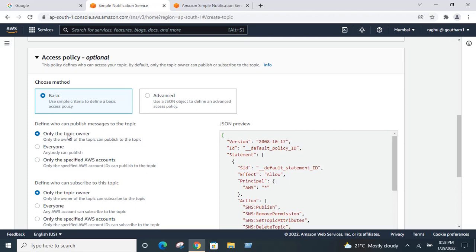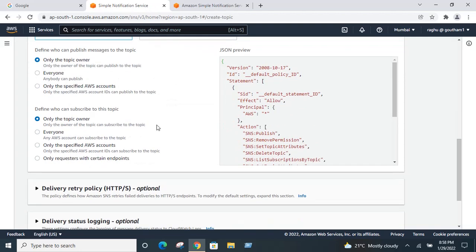But presently I'm only selecting the topic owner. Okay, and next one is define who can subscribe to the topic. So you have created this topic, and who do you want to subscribe to this, like only the topic owner, or if you click on everyone, then everyone will be able to subscribe to this topic. Suppose if you are creating a YouTube channel, if you say everyone, then everyone can subscribe to your channel. Okay, suppose if you mention only the specified AWS account, then you can check that one.